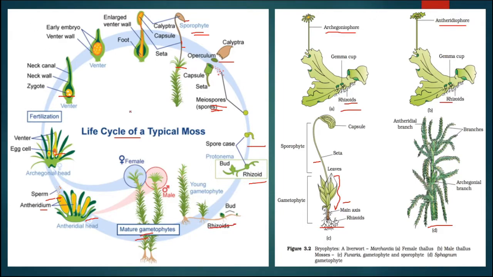In this way the life cycle completes, and the alternation of generation occurs in the life cycle, which is known as the haplodiplontic type of life cycle.